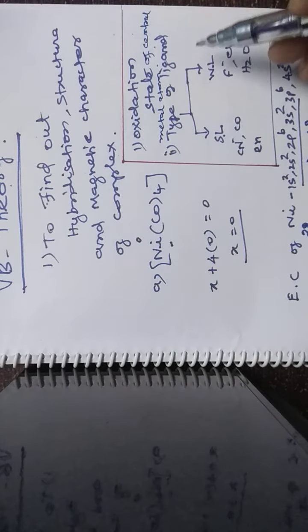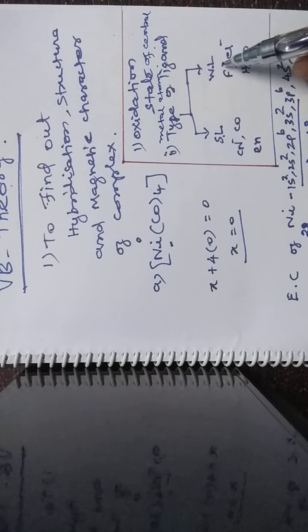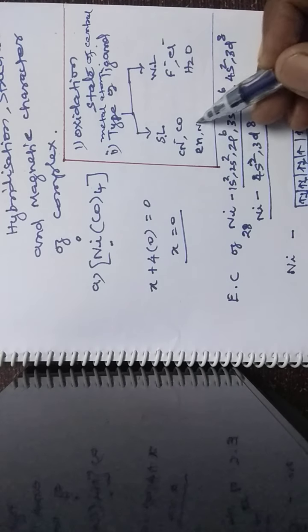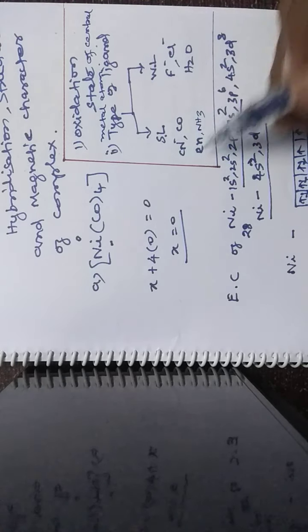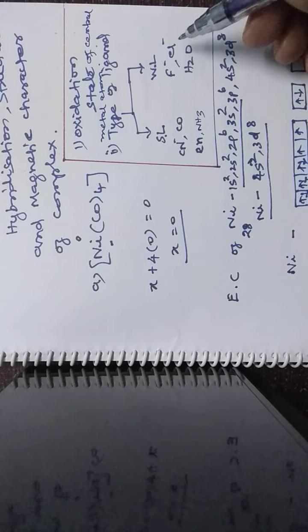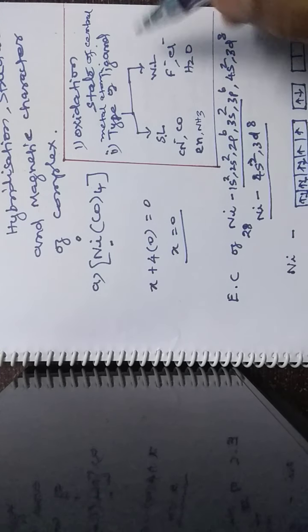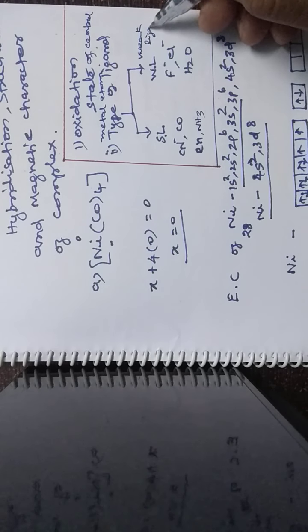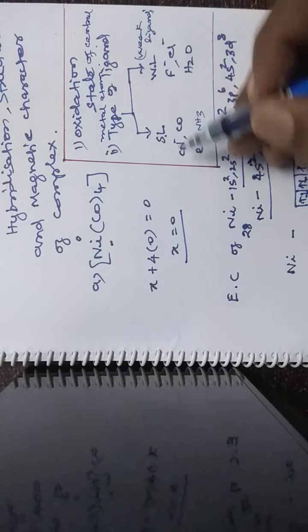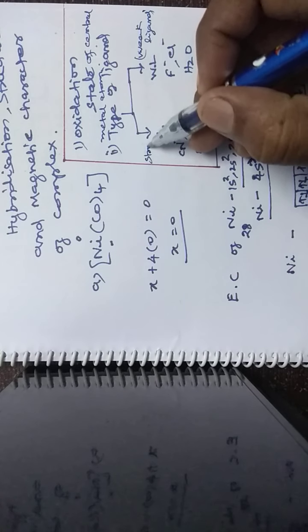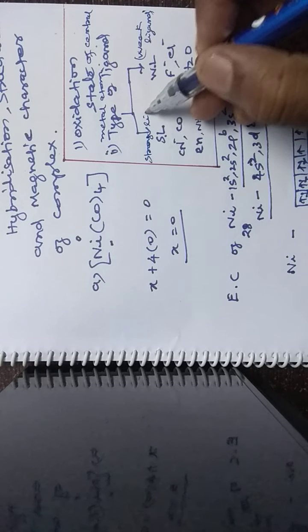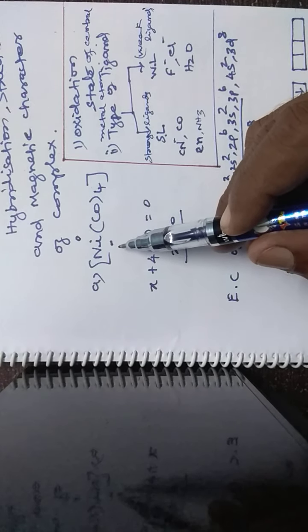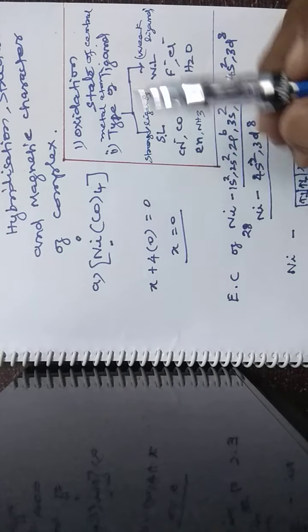And also the type of ligands, whether the ligand is a strong ligand or a weak ligand. What are the strong ligands? CN, CO, EN, ammonia NH3 are strong ligands. The weak ligands are F minus, Cl minus, H2O. So first you know the central metal atom and the type of ligands.